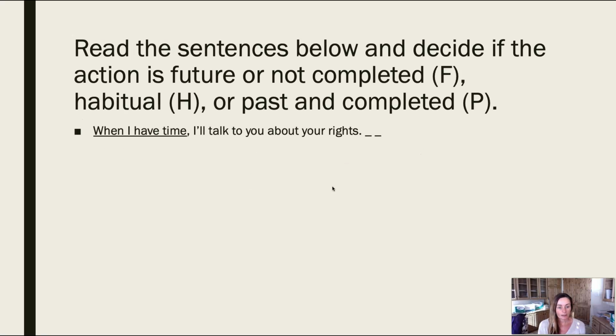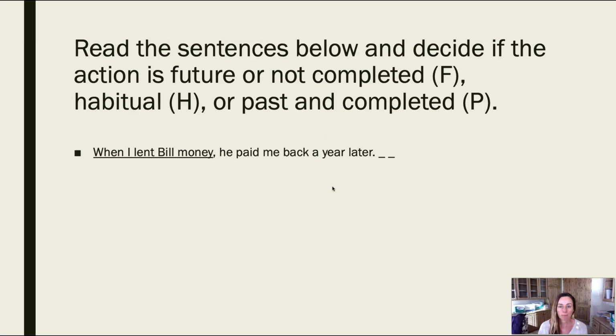Ahora vamos a practicar. So reading through this sentence here, you're going to decide if the action's in the future, so you're going to choose FA. If it's something that's habitual, H, or if it's in the past and completed. Good? So number one, when I have time, I'll talk to you about your rights. Número dos, when I lent Bill money, he paid me back a year later. The third one, my friends ask for money, I usually say yes.